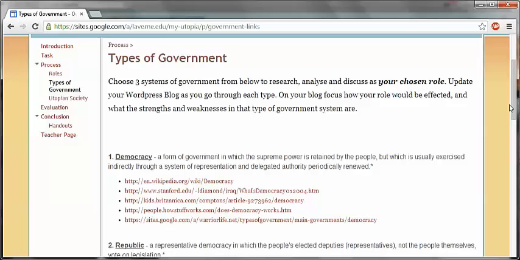And they would start researching, and for me to gauge what they are thinking and doing, I was asking them to create a WordPress blog. In the blog they would write their 5 strengths of that democracy according to their role, and the 5 weaknesses of that government in their role.